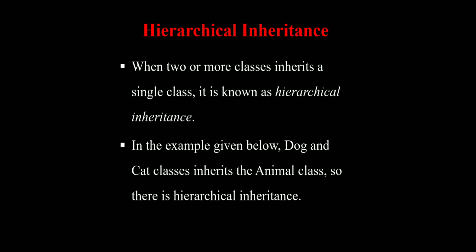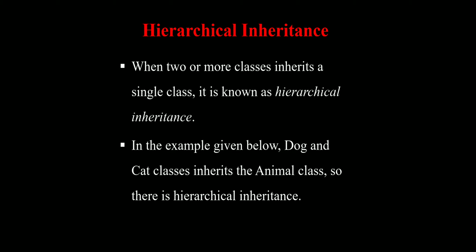Third one is hierarchical inheritance. First one is single inheritance, second one is multi-level inheritance, third one is hierarchical inheritance. Now we can discuss the definition of hierarchical inheritance. When two or more classes inherit a single class, it is known as hierarchical inheritance.